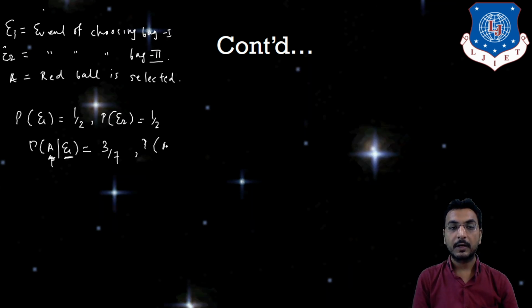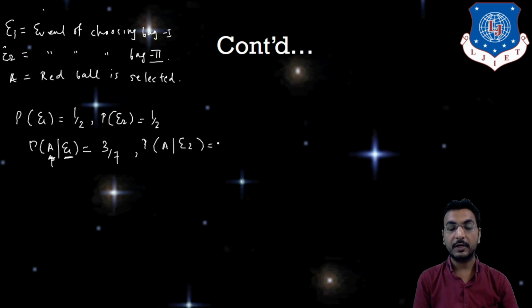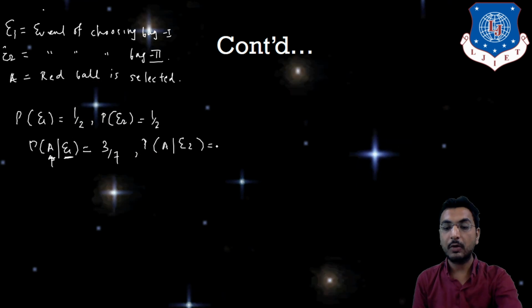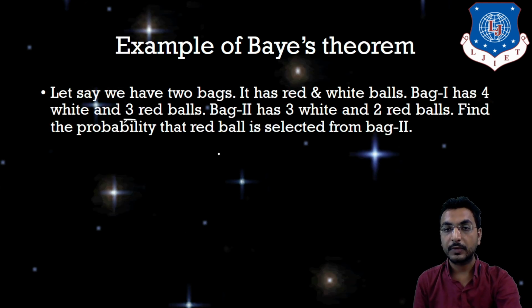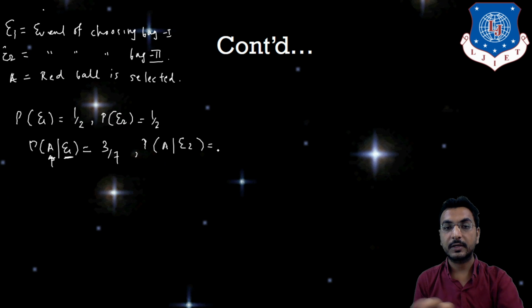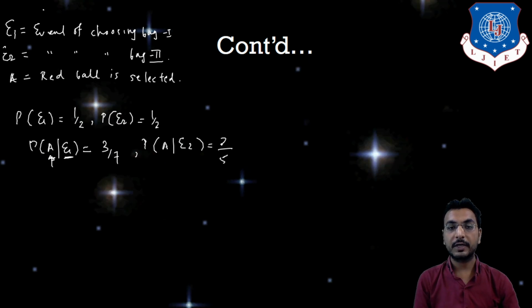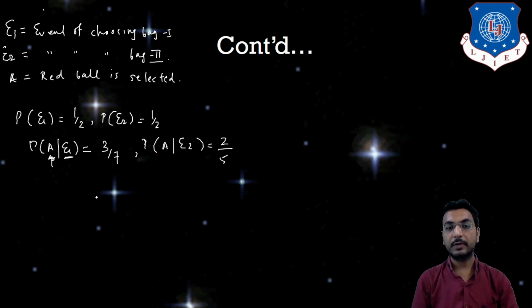Likewise, P of A given E2 means a red ball is selected from bag 2. In bag 2 there are total 5 balls and 2 red balls, so the probability will be 2 divided by 5. This is now called reverse probability, because in that case bag 1 is selected first and then a red ball is selected, and here bag 2 is selected first and then a red ball is selected.